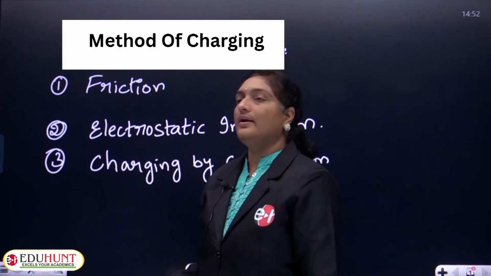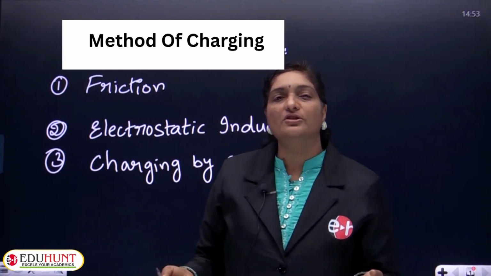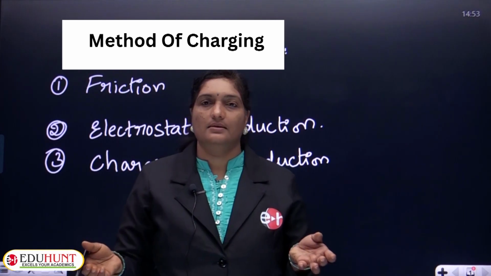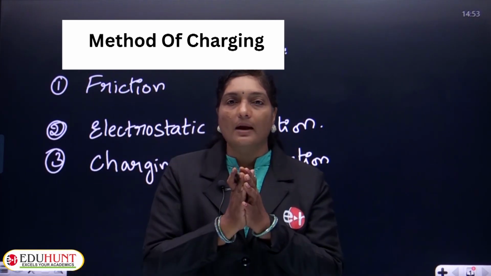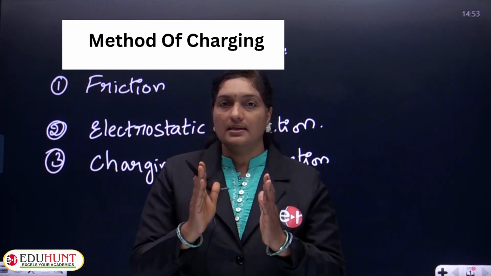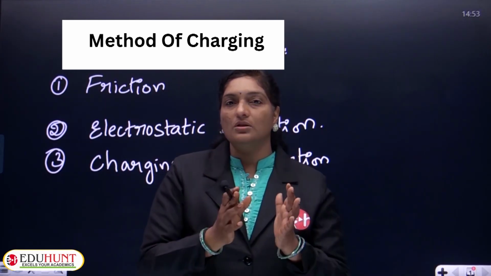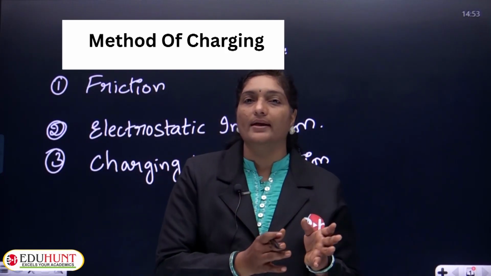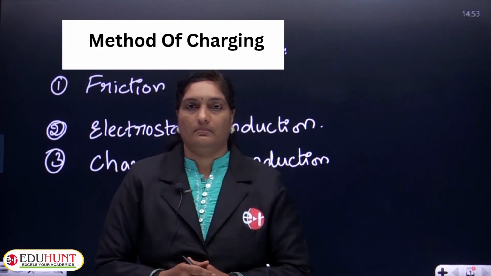As we already know, friction means when two surfaces or two bodies are rubbed against each other, there is a tendency that electrons will transfer from one body to another body.